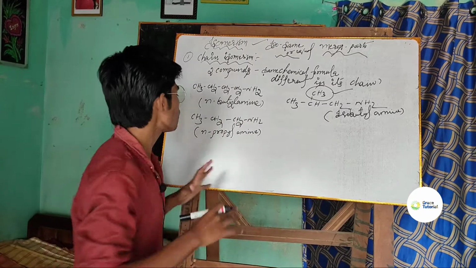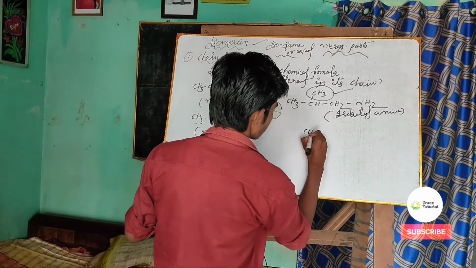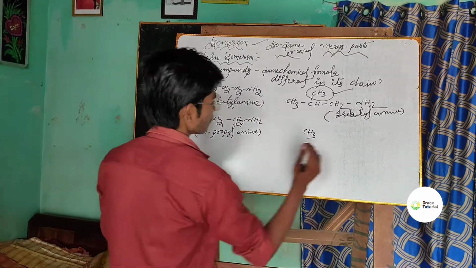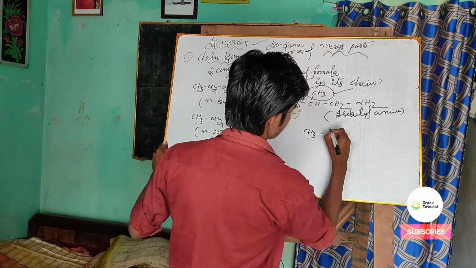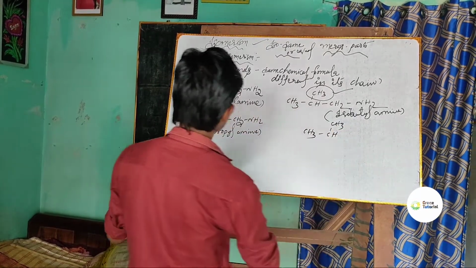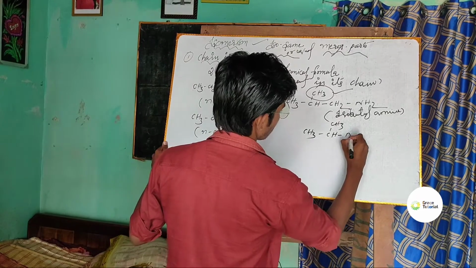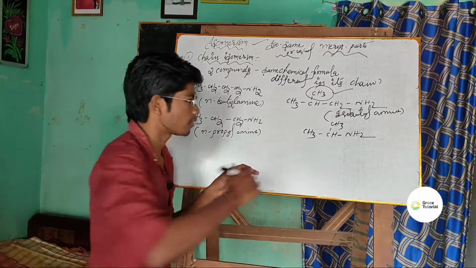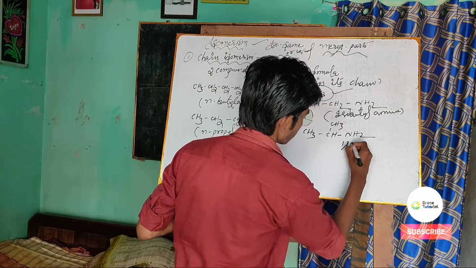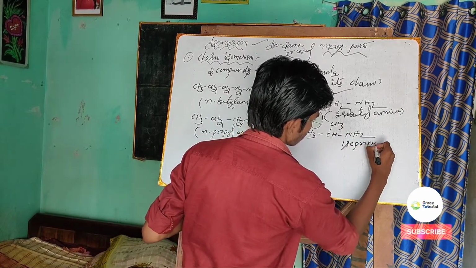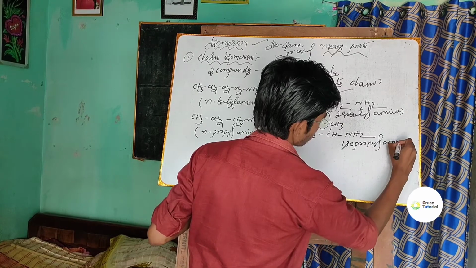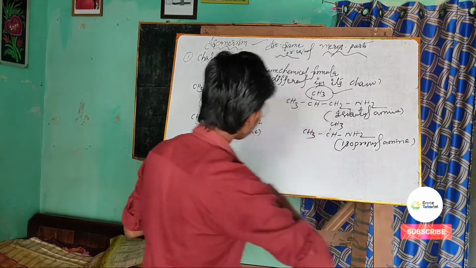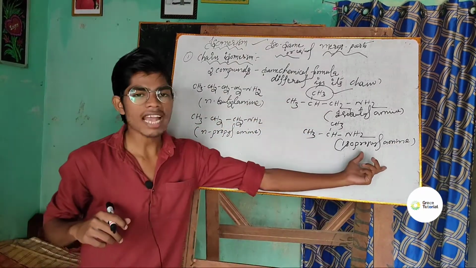If I write this N-propylamine slightly differently, CH3, CH, CH3, NH2, this is isopropylamine. N-propylamine, and here it is isopropylamine.